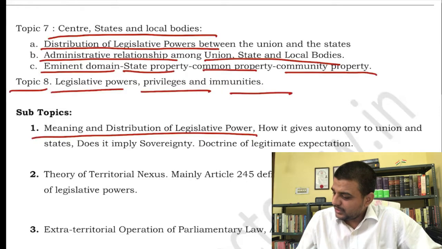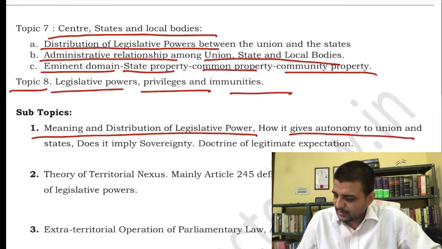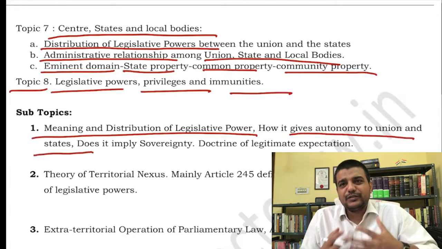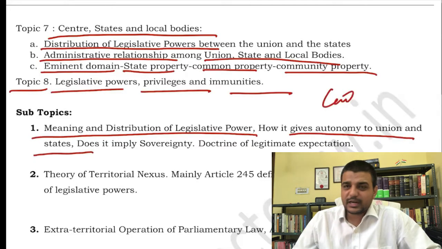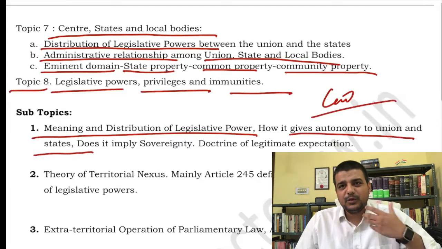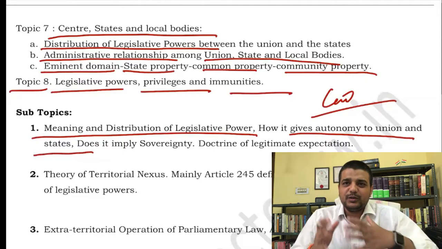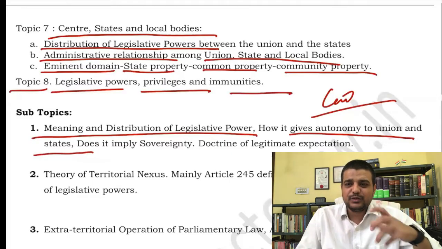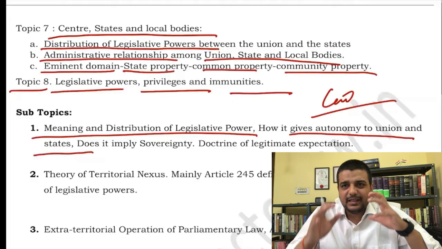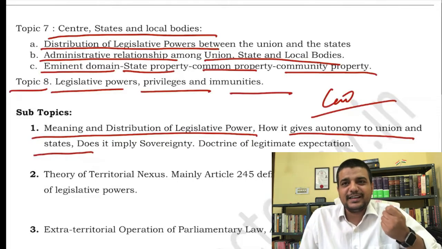Then we will go into individual articles, and obviously I will go into them in this lecture as well, but how this nature is somehow one of the attributes of sovereignty. Ultimately, whenever there is a concept of law, law is a command of the sovereign. So if you are giving someone authority to make law, does it mean that you are giving them one of the attributes or a section of sovereignty? Will the institution on which this law-making power is conferred become sovereign? In that sense you have to understand the meaning here.